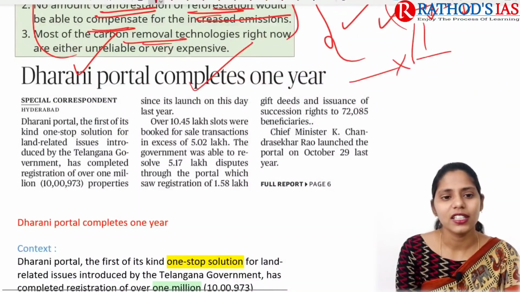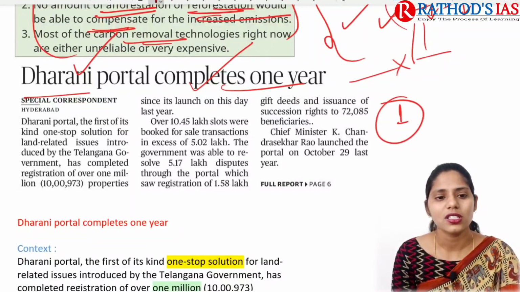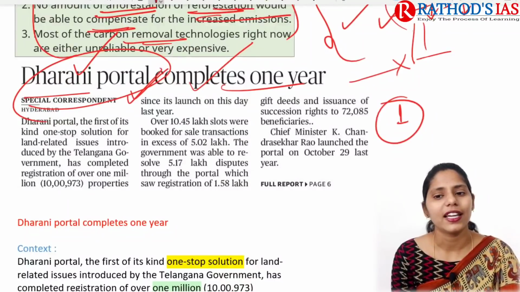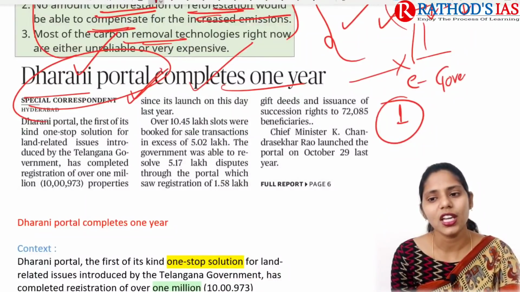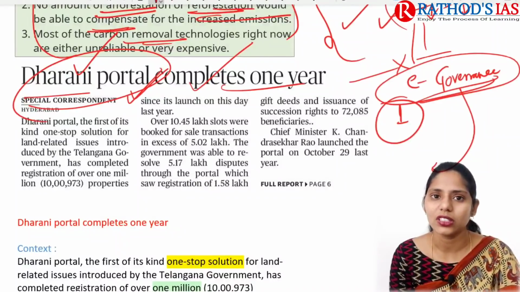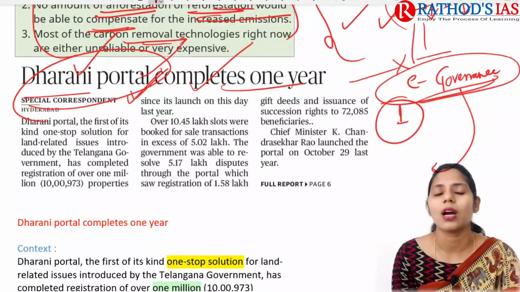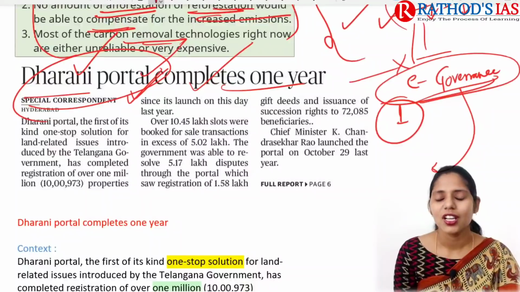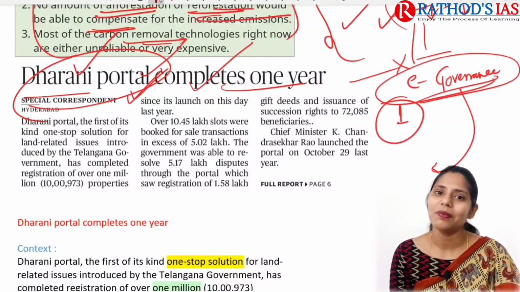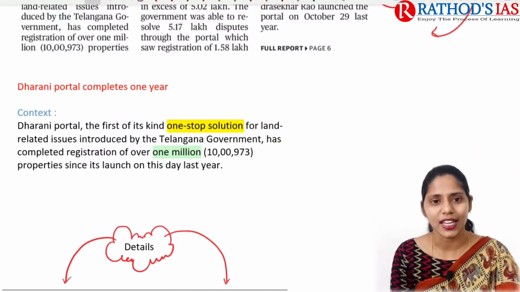The title says Dharmani portal completes 1 year. We are going to talk about this Dharmani portal. It is one of the important e-governance case studies, and under this e-governance case study you can add this Dharmani portal. Let me know in the comment box some of the e-governance initiatives which have come up from different states. That will be most important from your mains point of view. Now let us see this topic in great detail.